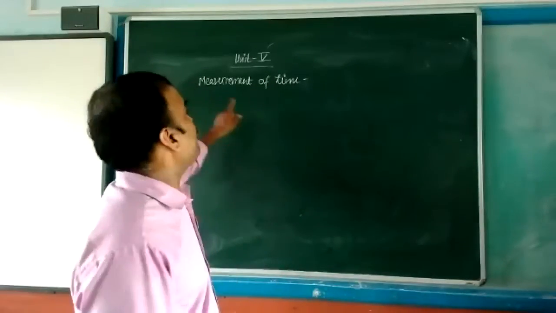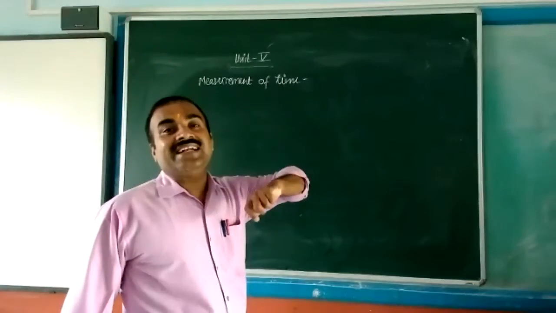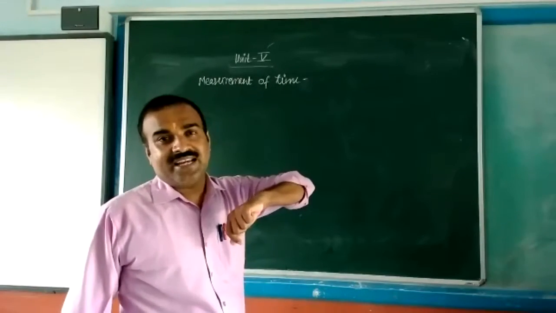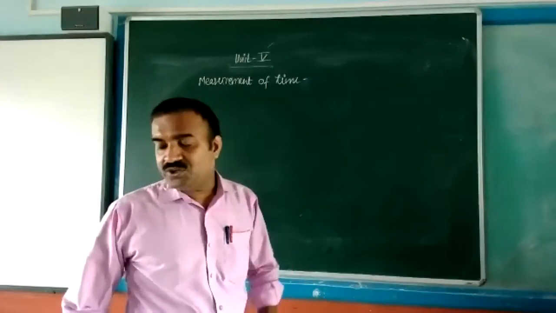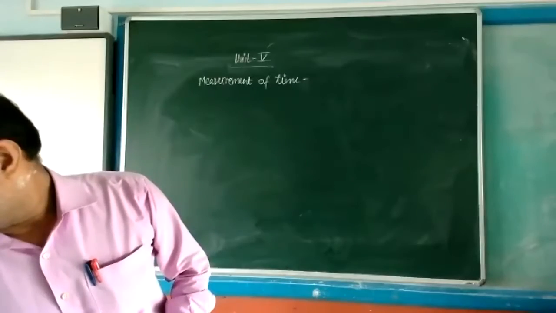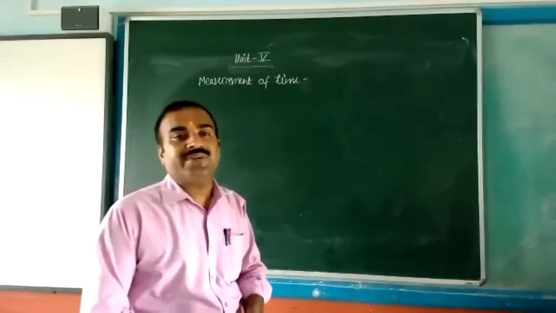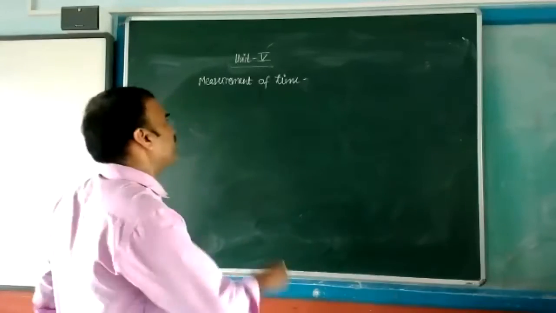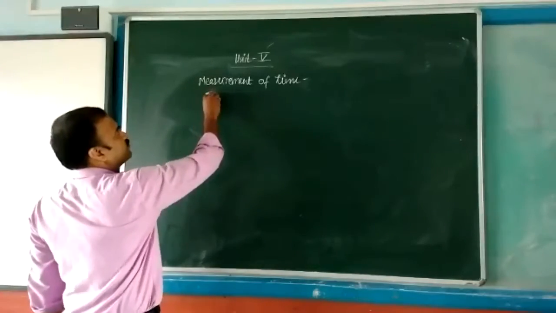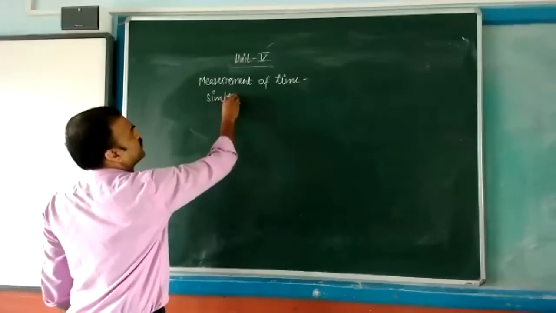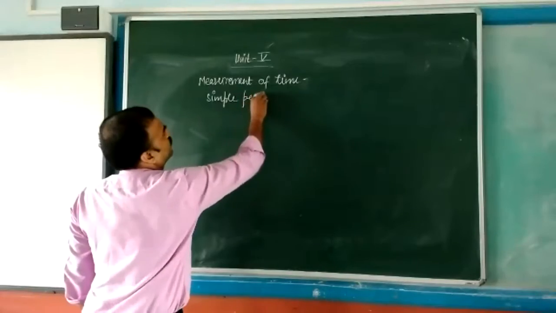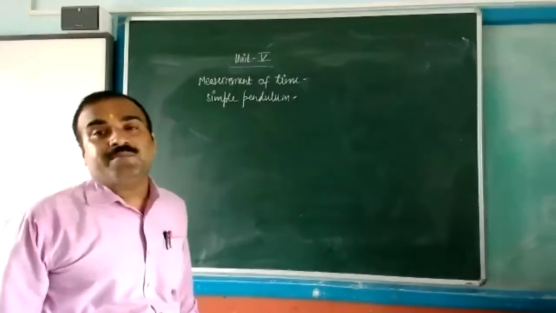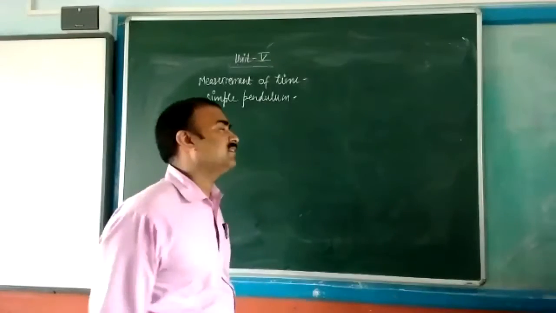Okay. So, measurement of time. The interval between two events is called time. How can we measure time? By the use of the simple pendulum. Okay, what is a simple pendulum? Just see it.